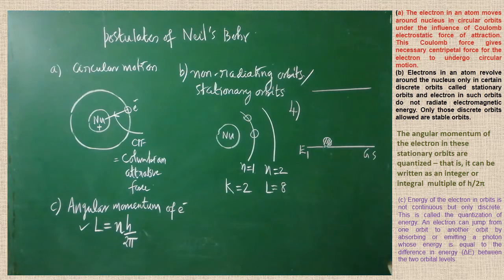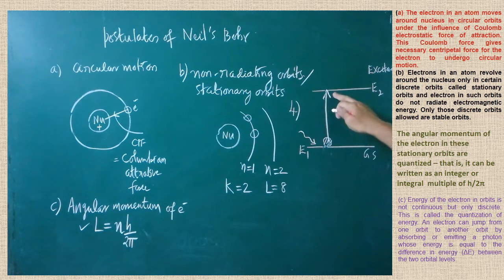Are you clear? If a sufficient amount of energy is given, what will happen? This electron will absorb the energy and go to the higher energy level. That higher energy level can be taken as E2. This is called the excited state. After absorbing the energy, the electron will be excited to the next higher energy level. Depending on the energy, it can be excited to any other higher level.